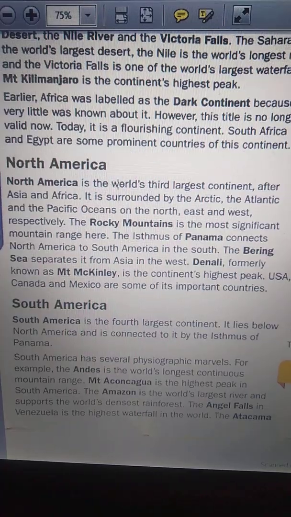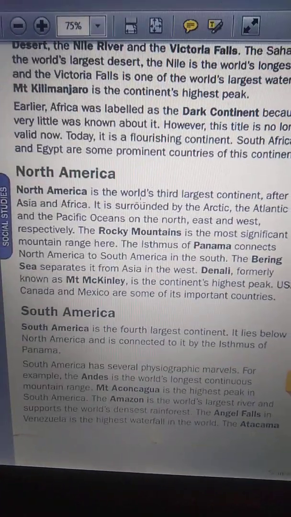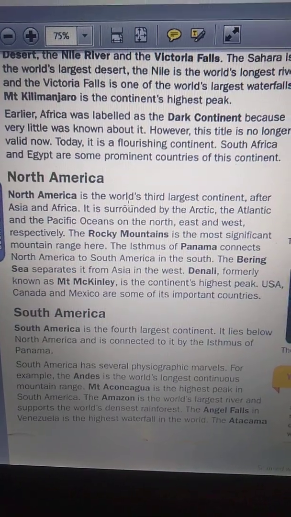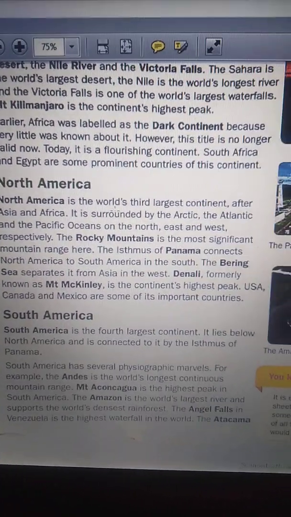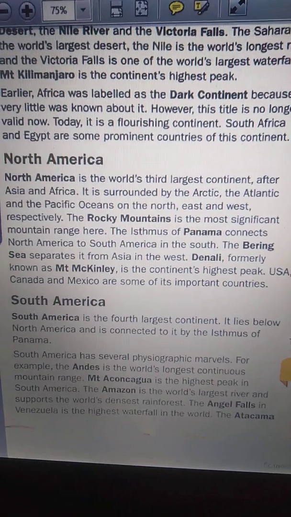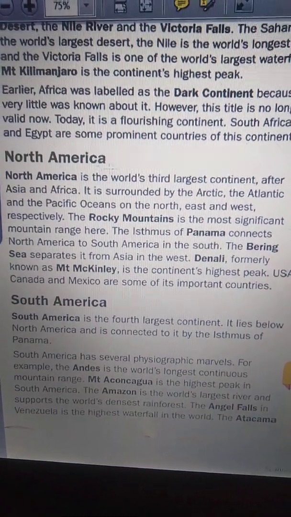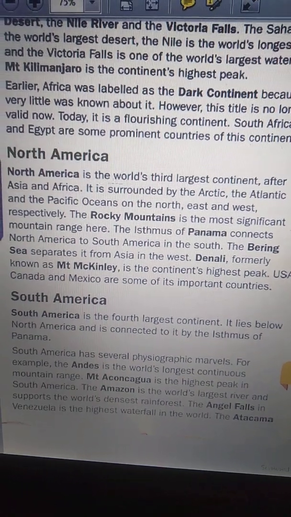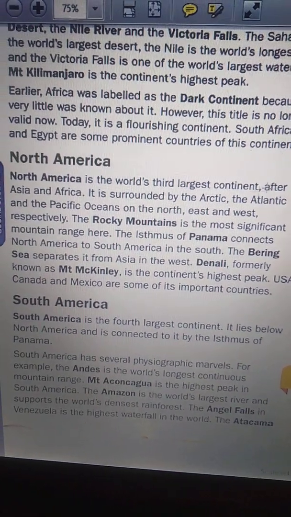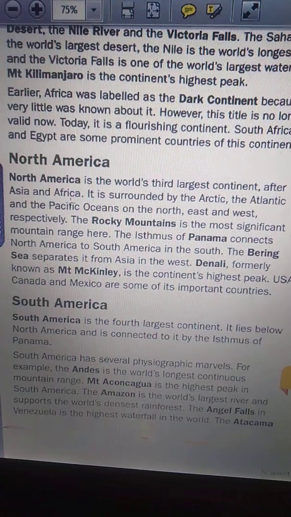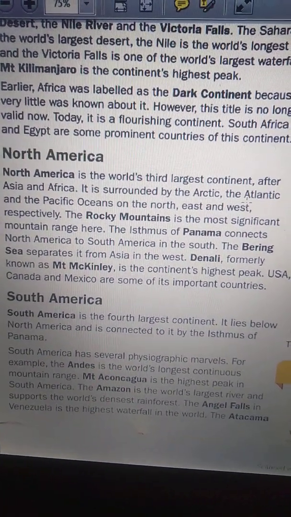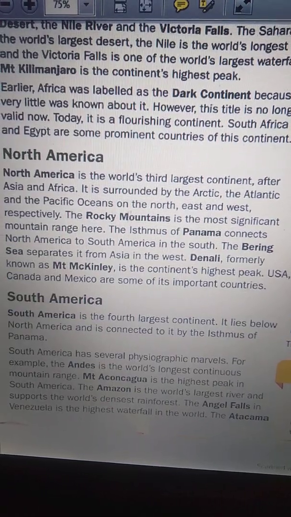Now we see the continent North America. North America is the world's third largest continent after Asia and Africa. So Asia is the world's biggest continent, the second largest is Africa, and the third largest is North America. It is surrounded by the Arctic, the Atlantic and the Pacific Oceans on the north, east and west respectively.